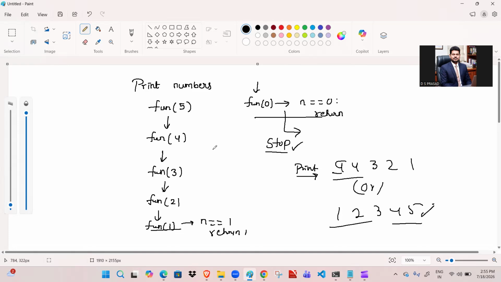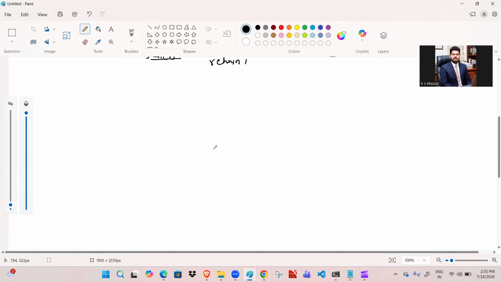Another example is factorial. Sir, I want to find 5 factorial. When should recursion stop? This is the first question.